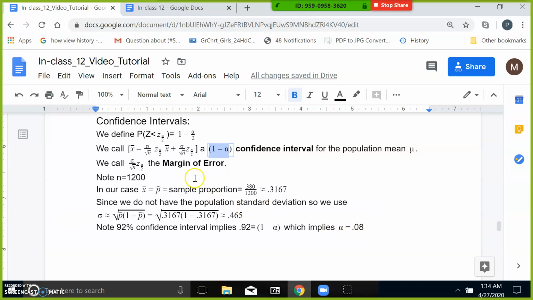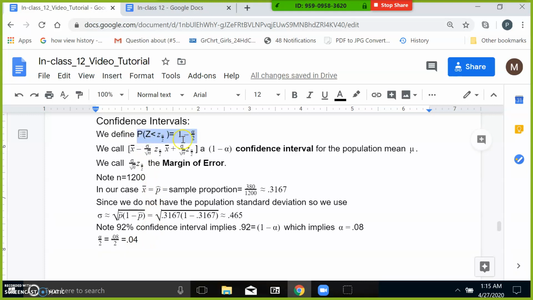Now in the formula up here for the confidence interval, we need to find alpha over 2. So we need to divide this by 2. So dividing it by 2, 0.08 divided by 2, is going to be 0.04. So now we need to find this here.